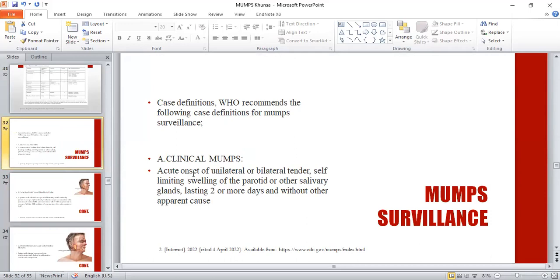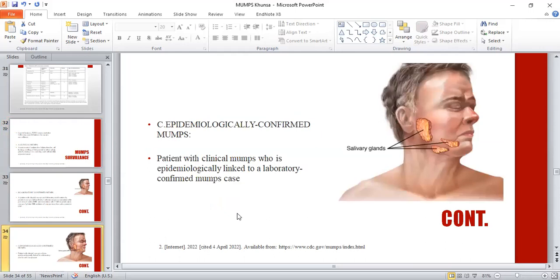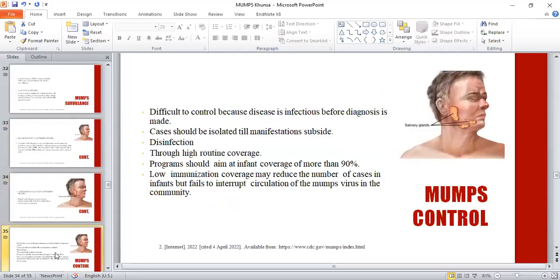A clinical mumps case is acute onset of unilateral or bilateral tender, self-limiting swelling lasting 2 or more days. Laboratory confirmed mumps is a patient with clinical mumps and laboratory confirmation of positive mumps IgM antibody, or seroconversion with a 4-fold or greater rise in IgG titer. And then epidemiologically confirmed mumps is a patient with clinical mumps who is epidemiologically linked to a laboratory confirmed mumps case. These are some case definitions which are given by WHO.